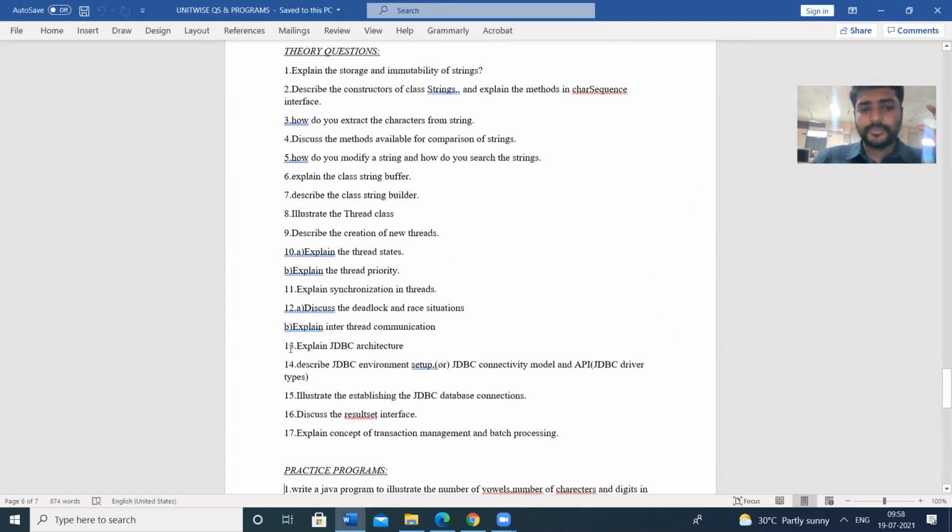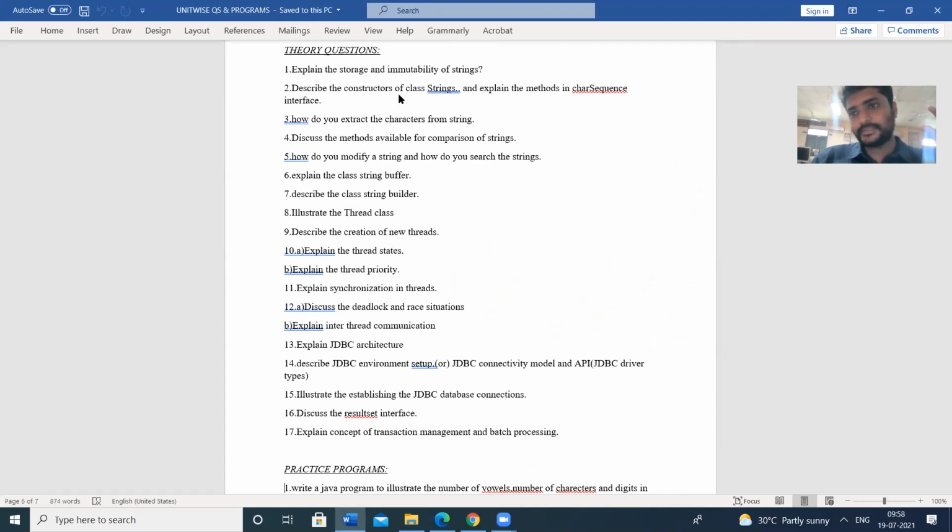Through a Java program, how are you going to connect to the database? That is possible through the JDBC driver. We have to download the JDBC driver. So first one, JDBC architecture. We have 2-tier architecture and 3-tier architecture.